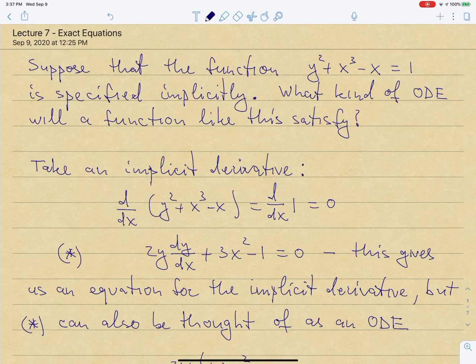So in this lecture we're going to learn how to solve another class of first order ODEs, which would be in general different than linear and separable equations that we already know how to solve. And to understand the procedure, let's look at the following function y of x that is defined implicitly.